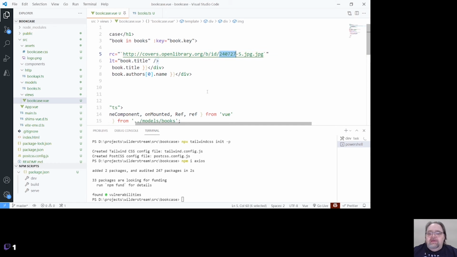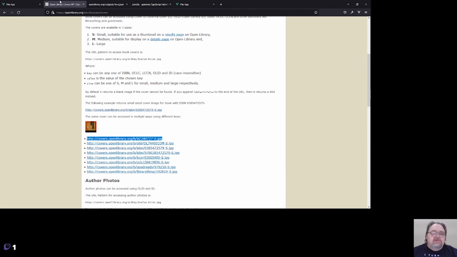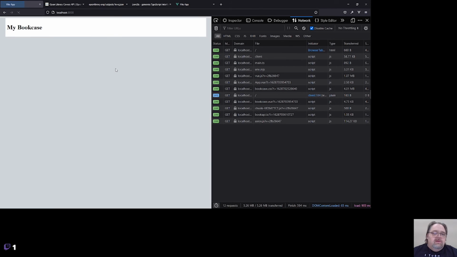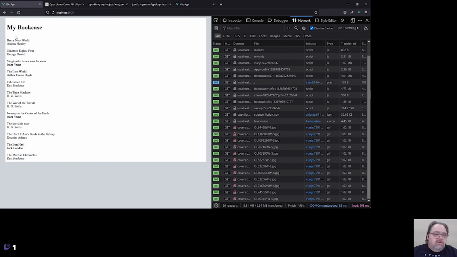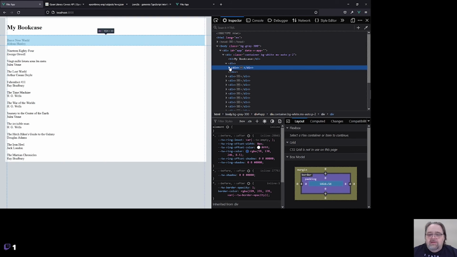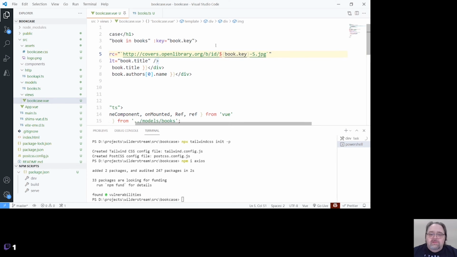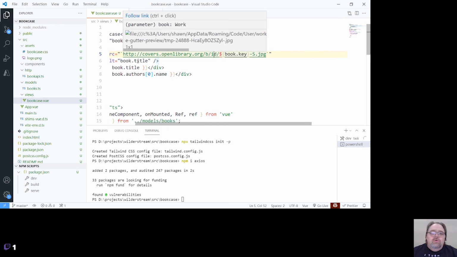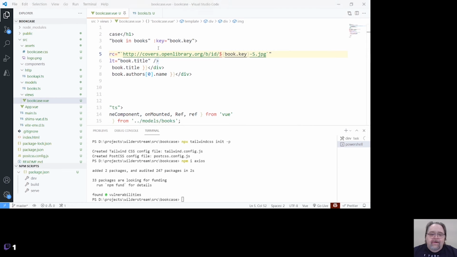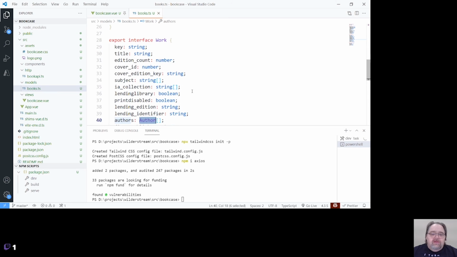Take that key and put it here with the S after it because we want it to be small. And the ID should work with using the key. So let's see what happens. It's missing. Expect this. There's our image. Why does it say ID works? Oh. Why is the key saying it work? Hold on. Let's see what I screwed up this time. Oh, there it is. Cut.